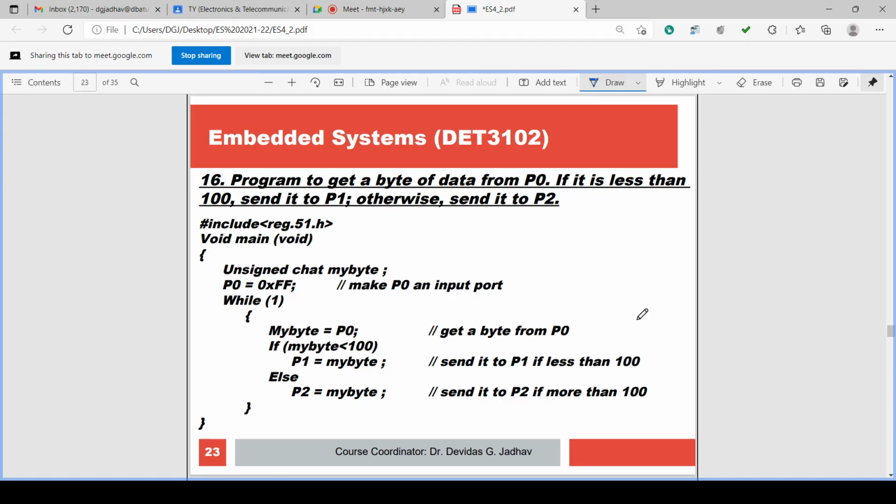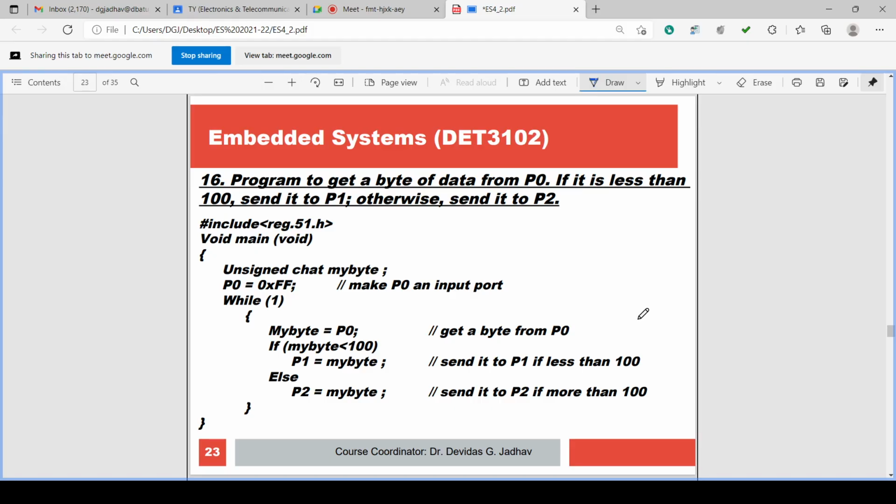Then next is the program to get a byte of data from P0. Again the same: we have to get the byte from P0. Now we have to read P0. Getting data from P0 means we have to read P0. We have got the data from P0.